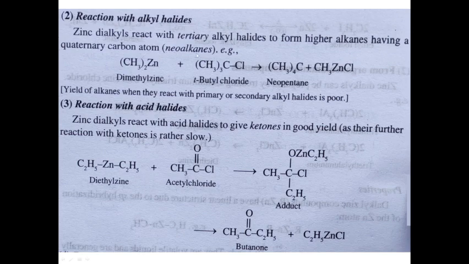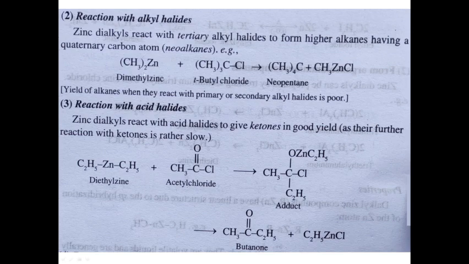It is otherwise called neo-alkanes. It is nothing but when we treat alkyl halide with dialkyl zinc, normally we get a step-up product, or the product that contains more number of carbon atoms as compared to the reactant molecule.